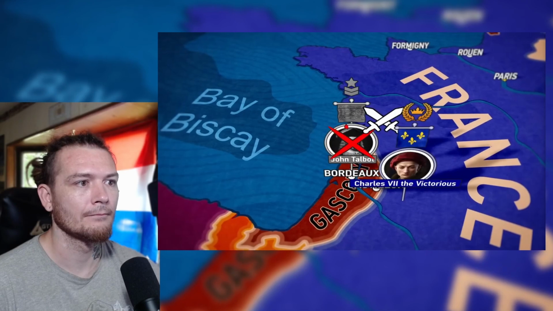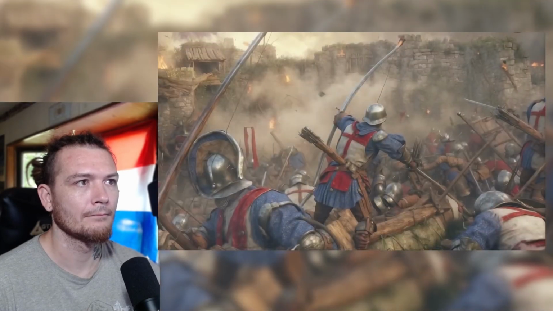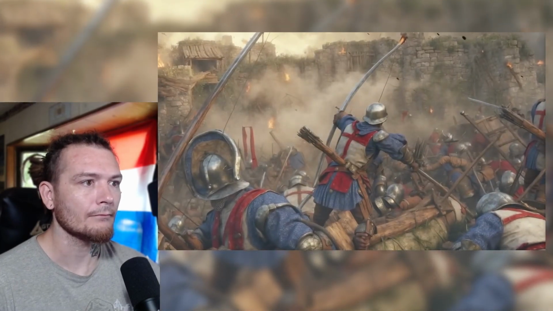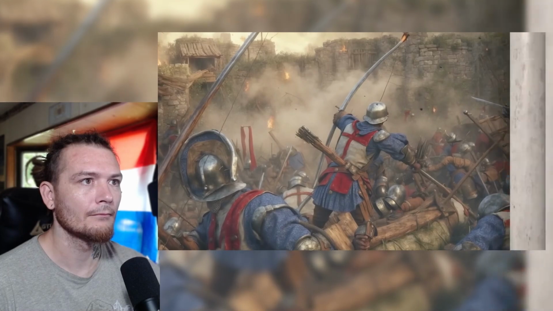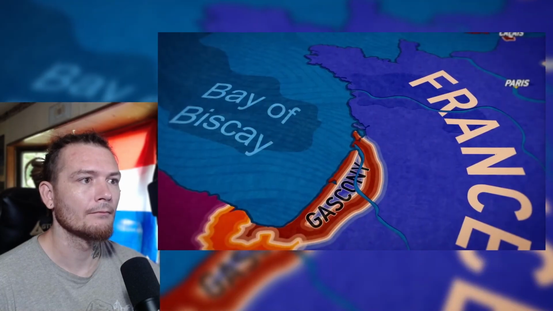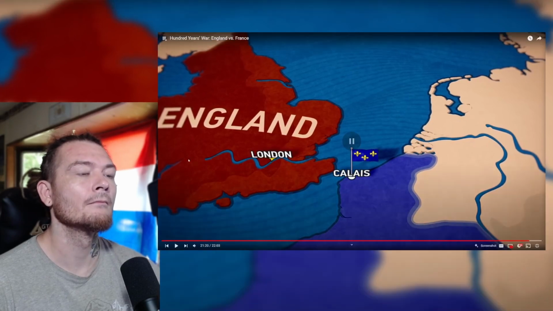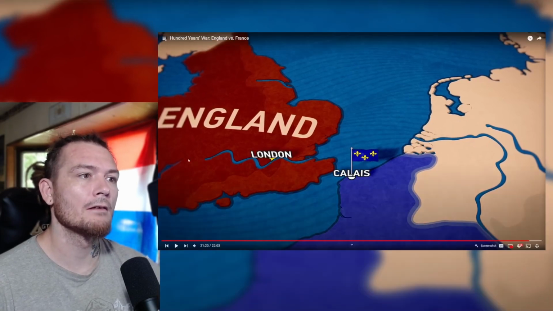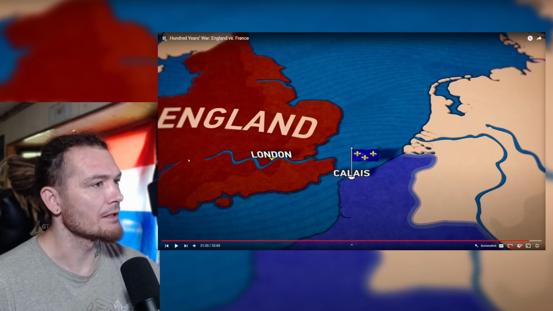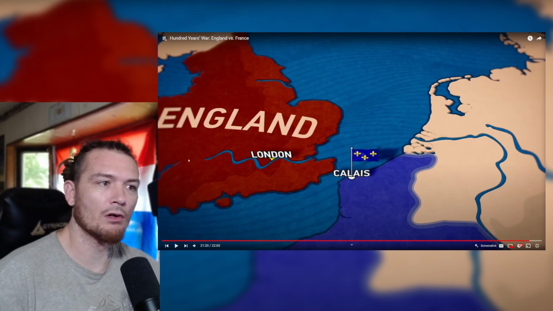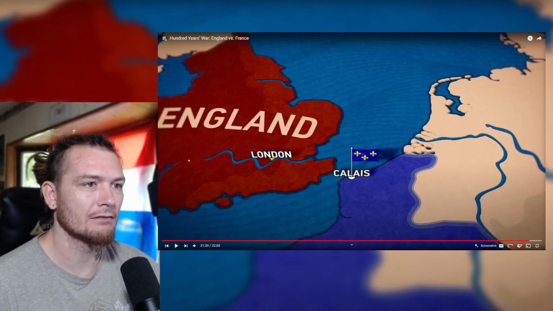The French artillery played a crucial role in this battle, marking the beginning of a new era in military history, according to many scholars. Although the last English-held city, Calais, was not recaptured by the French until 100 years later, the victory at Castillon is considered the end of the 100 Years' War. But there was still that one little city, though. But they weren't at war, I guess. It was just like, you can have it, whatever.